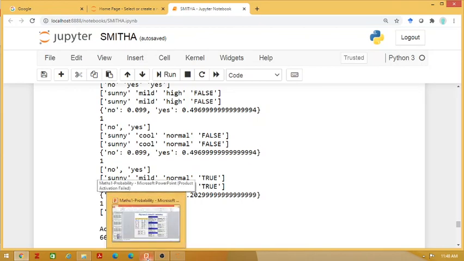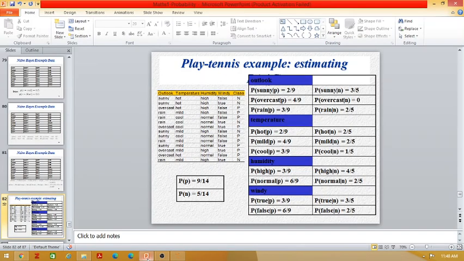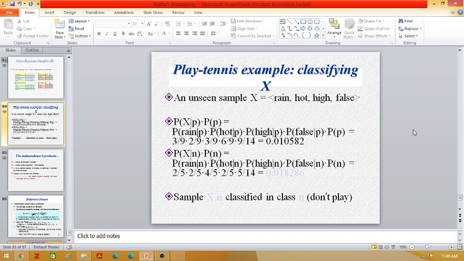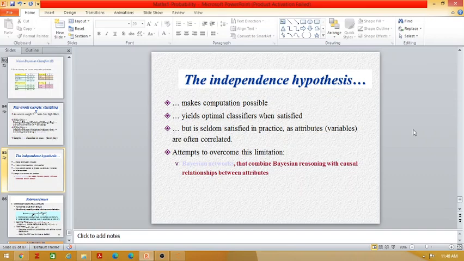This is how the naive Bayes classifier works, and you can work it out manually with the same examples. You can go through that. The naive Bayes classifier play tennis example is given. I have given it manually also, so we can do that. The independence hypothesis makes computation possible, giving optimal classifiers.